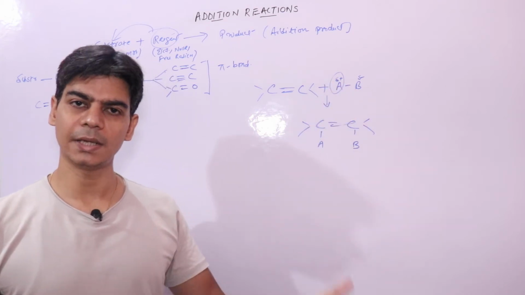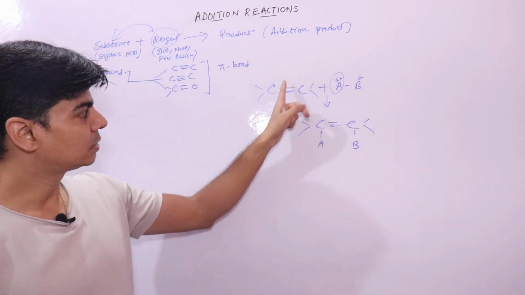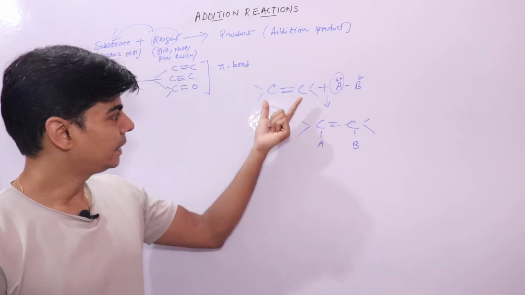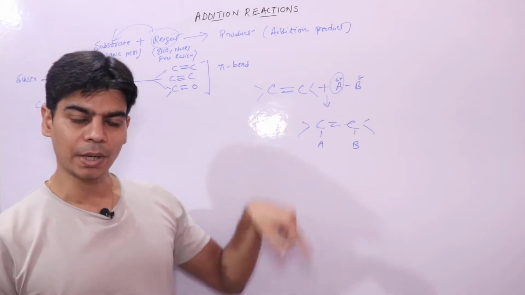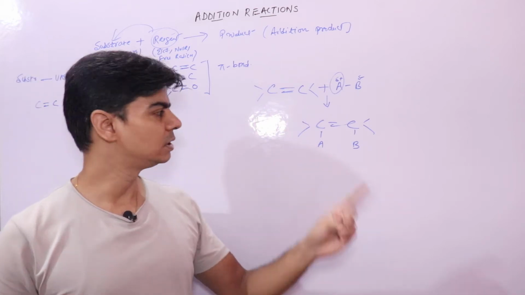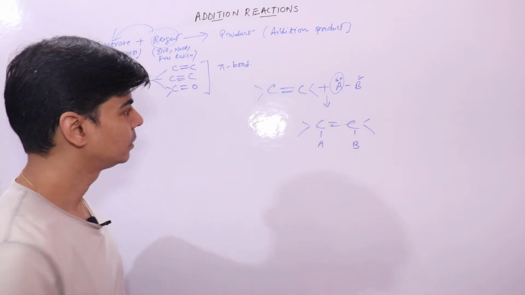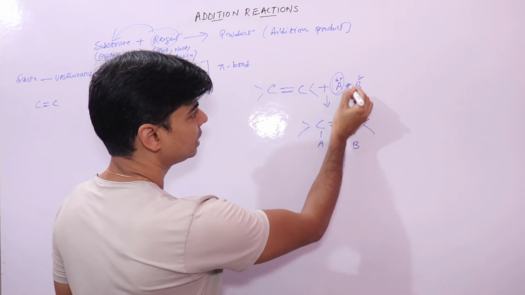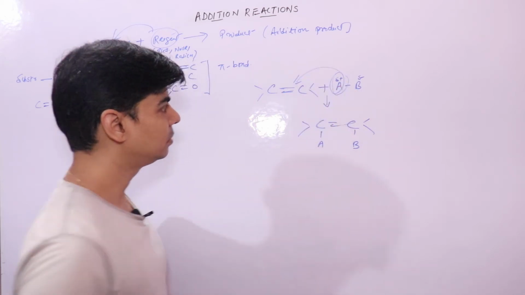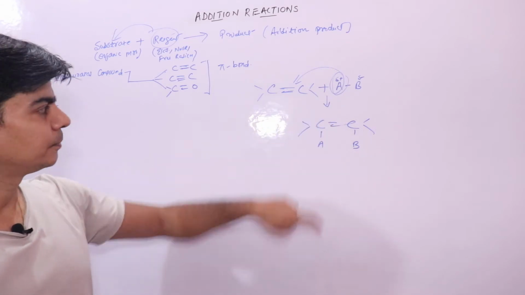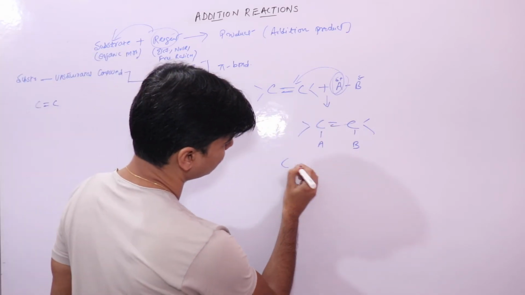Plus indicates an electrophile, that will attack organic compounds at the site of high electron density. And in unsaturated compounds, pi bonds give high electron density to this molecule. We'll just understand how. So if this reaction is initiated by this electrophile, we will call it an electrophilic addition reaction.